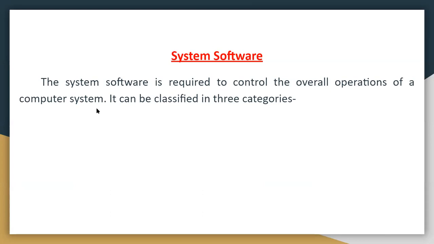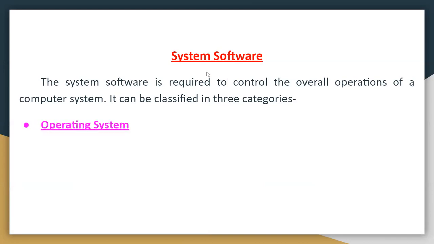Overall operation means the entire working of the computer system depends upon the system software. It can be classified in three categories.